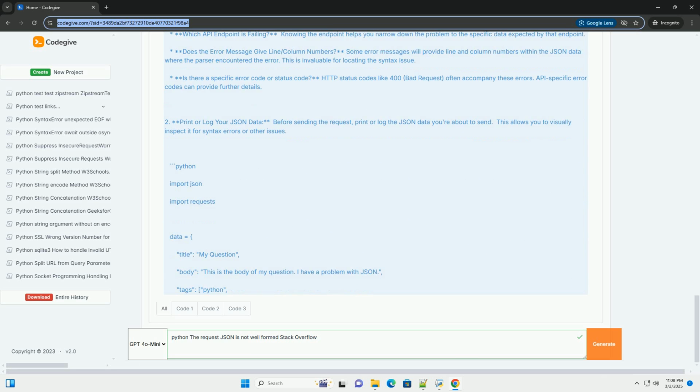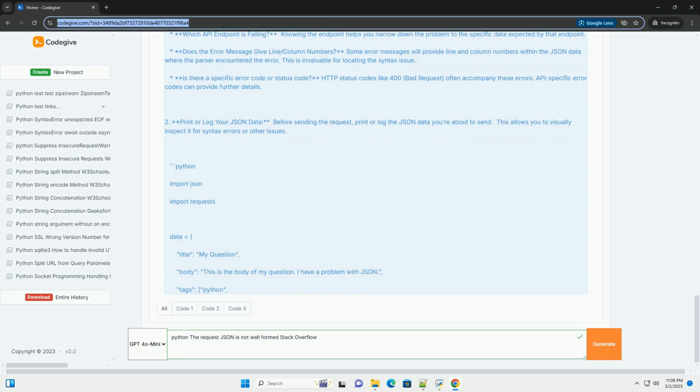Middleware issues. In web frameworks like Flask or Django, middleware components that process requests or responses might be modifying the JSON in a way that invalidates it. Debugging "request JSON is not well-formed" errors.